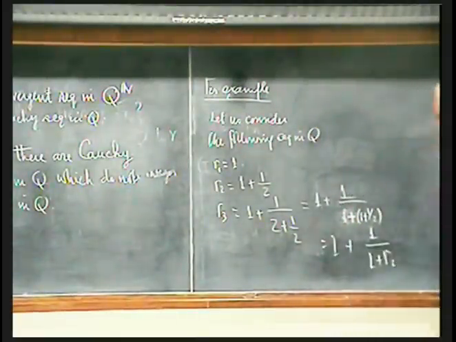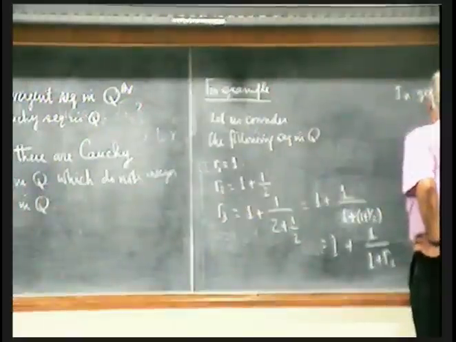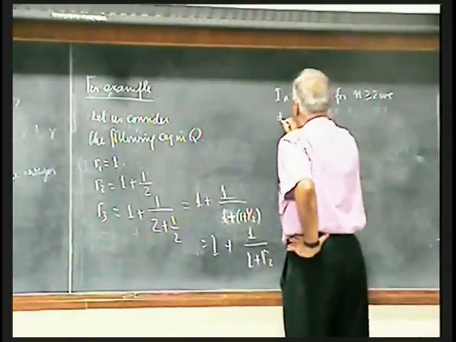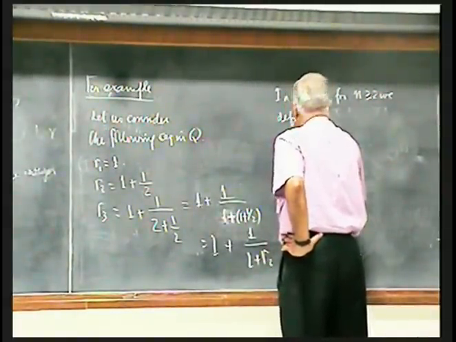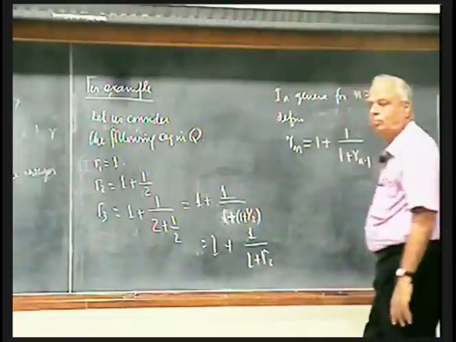So I got R3 is 1 plus 1 by 1 plus R2. Now that's the recurrence relation. So in general, for n greater than or equal to 2, we define Rn is equal to 1 plus 1 by 1 plus Rn minus 1.